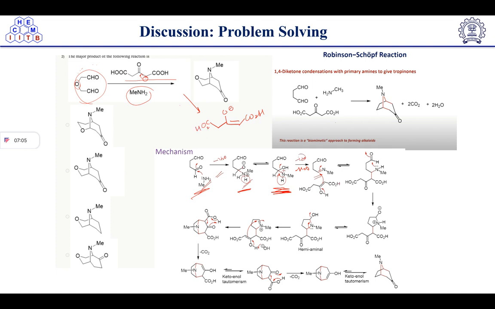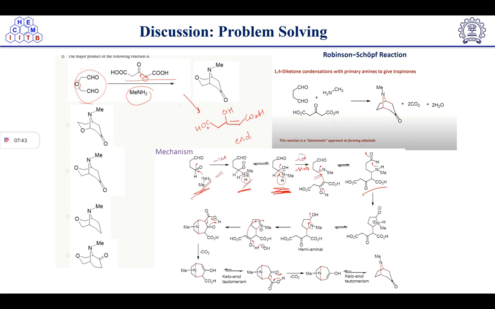Okay, so this keto-enol form will be there. The enolate ion will take a proton, and after proton transfer it will become enol. So this is enol, and then what will happen after the enol formation? The lone pair of oxygen will push here and this bond will attack on the imine. The attack on the imine will form this intermediate. After getting this intermediate, proton transfer will take place to give the corresponding intermediate.